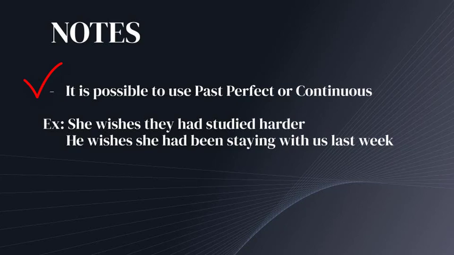Well, another important note is that, as I told you, we are expressing wishes in the past subjunctive. So it's also possible to use past perfect or continuous past perfect. For example, she wishes they had studied harder. And what happened here is that we are still expressing a wish. He wishes she had been staying with us last week. And the same case here. We are expressing something that is not probable to happen.